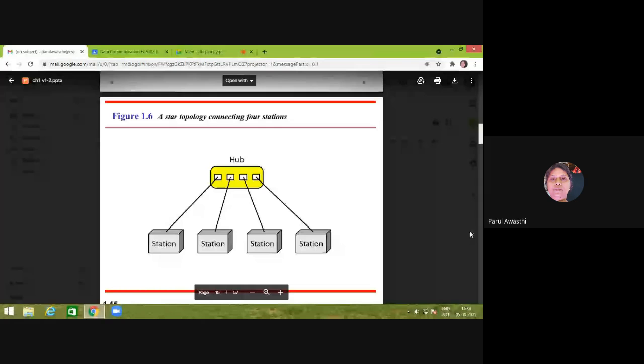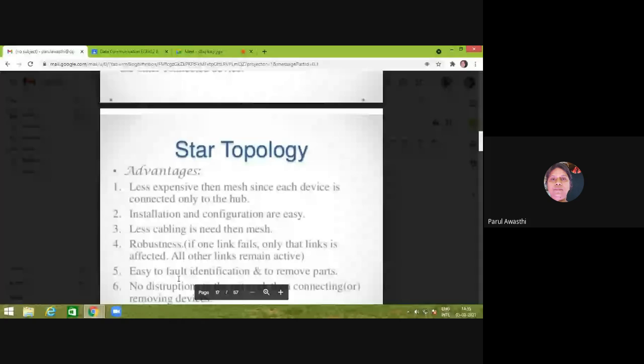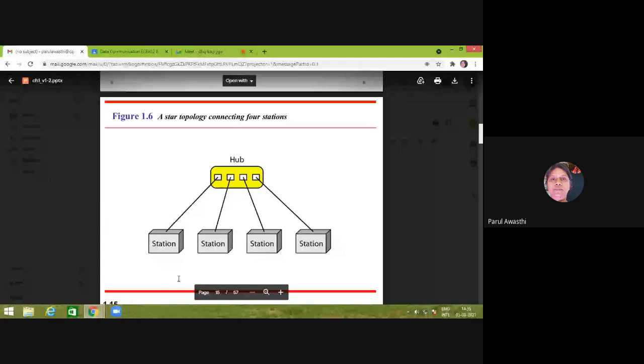The next one is, what is the advantage of this topology? This is less expensive than mesh. Why? Because the number of links is less. How many links are required in mesh topology? N into n minus 1 by 2. How many links are required in star topology? If 4 stations are there, then 4 links are required. If 16 stations are there, then 16 links will be required.